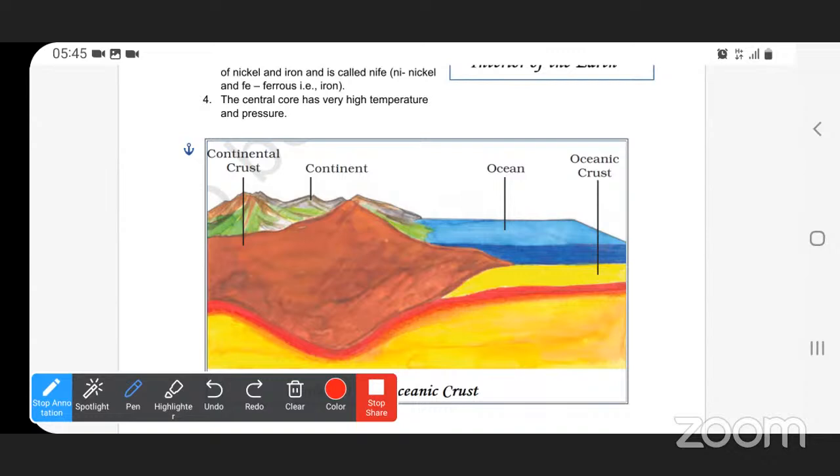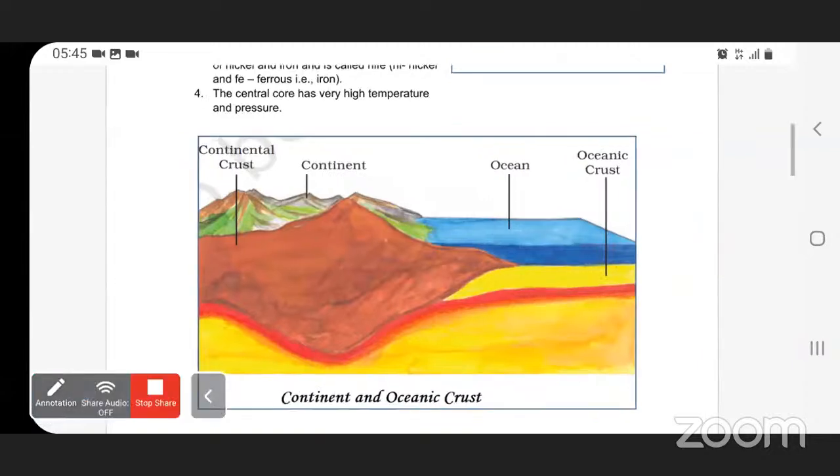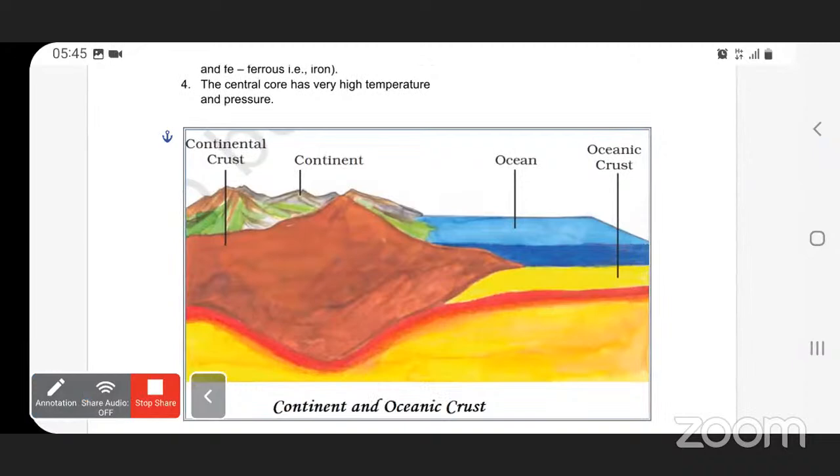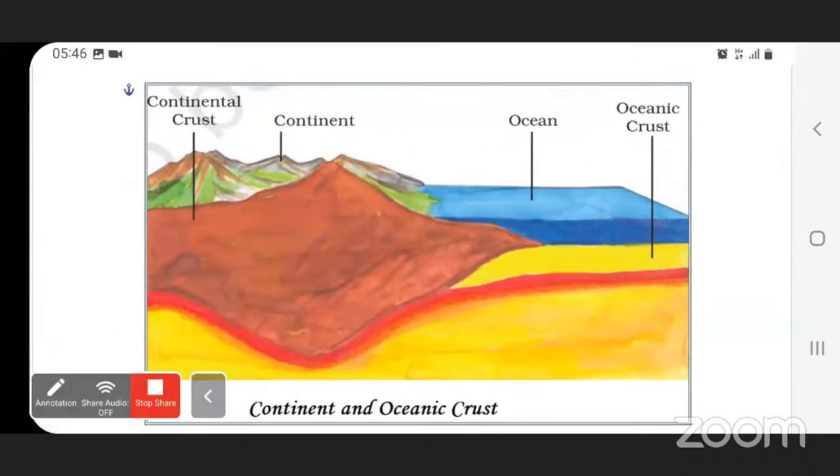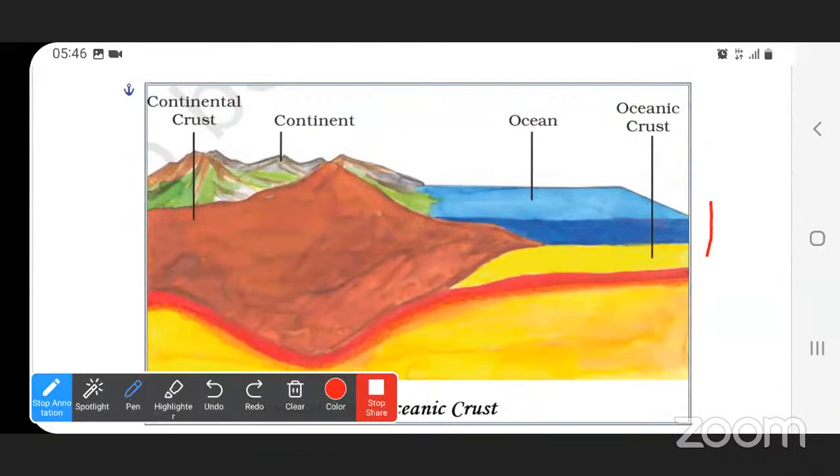So in the continent, it is about what? Just now we have seen. Miss, the yellow color, that is the mantle part. From the land to the mantle under the ocean, it is about 5 kilometers.